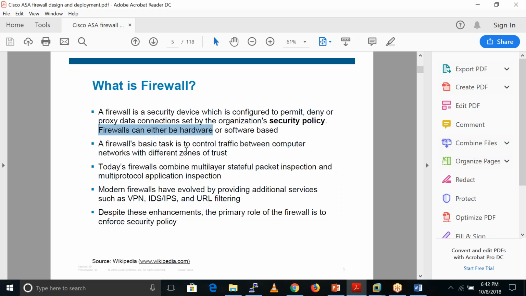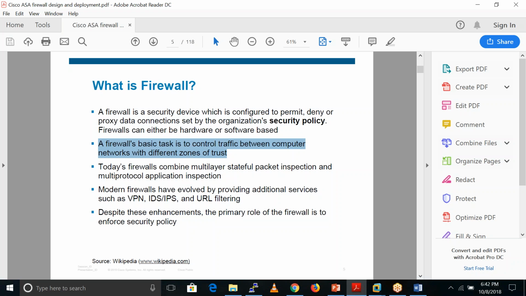A firewall's basic task is to control traffic between computer networks with different zones of trust. The meaning of this statement is that it controls the traffic from the inside zone to the outside zone, or inside interface to outside interface.